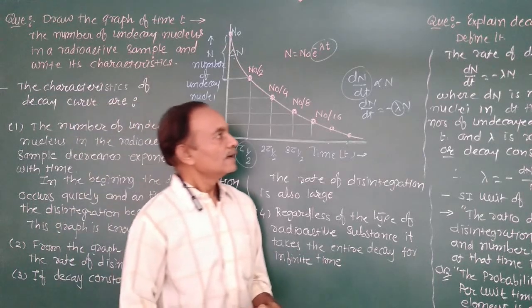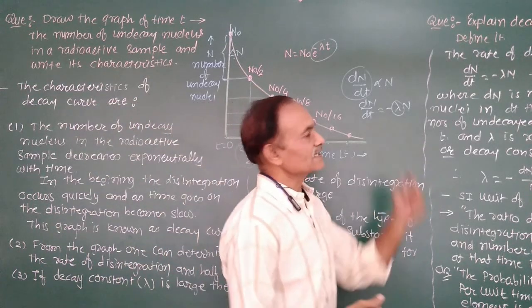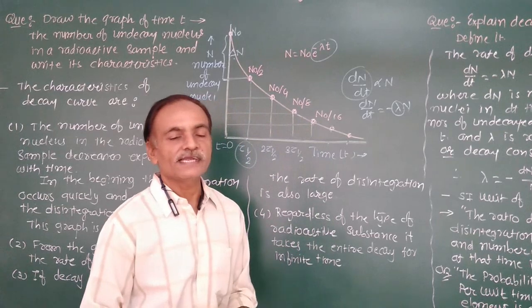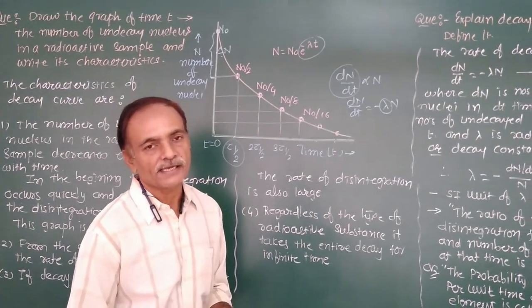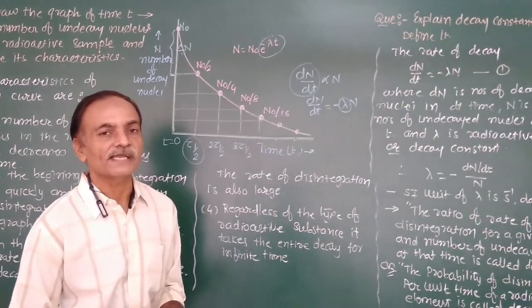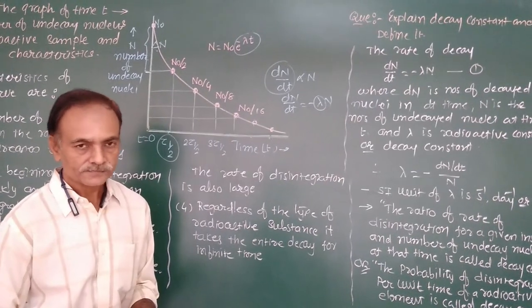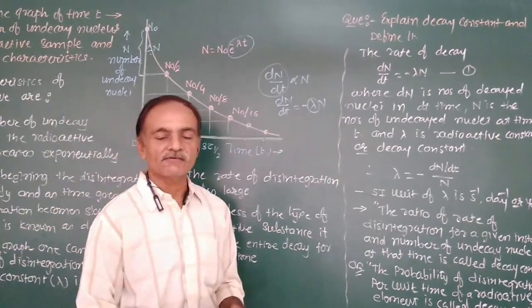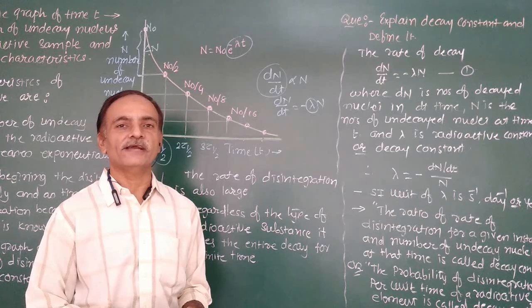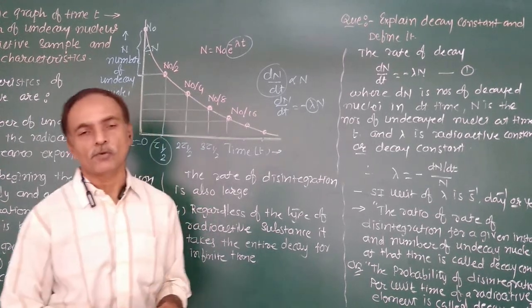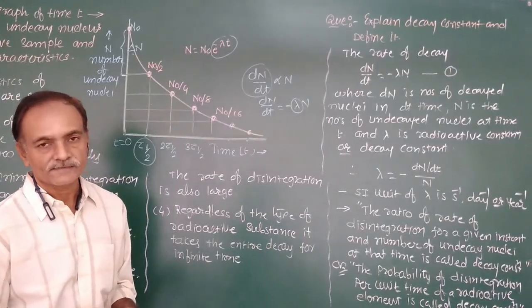Okay. After that, the next question: explain the decay constant and define it. What is the definition of decay constant lambda? Already we derived the equation of the rate of decay from the law of radioactivity.